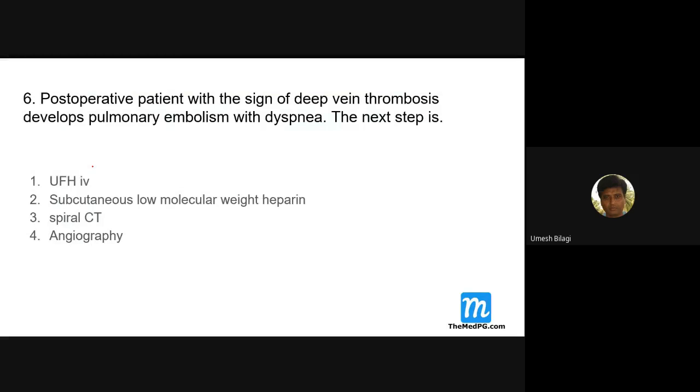A post-operative patient with signs of deep vein thrombosis develops pulmonary embolism with dyspnea. The next step, I think it is very straightforward. This is the better answer. Why low molecular weight heparin versus unfractionated heparin? Efficacy wise, these two are equal. The only thing is low molecular weight heparin has a reduced bleeding risk compared to unfractionated heparin.